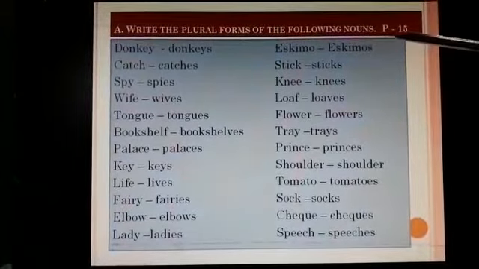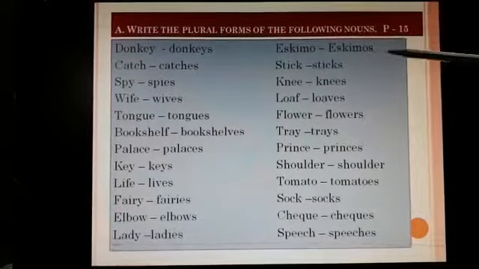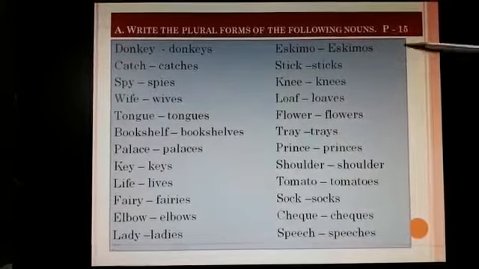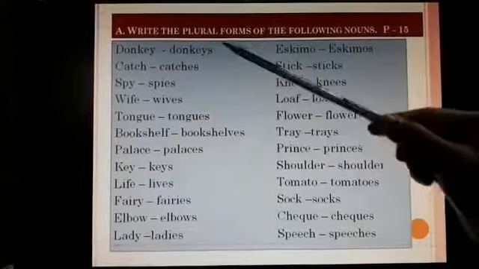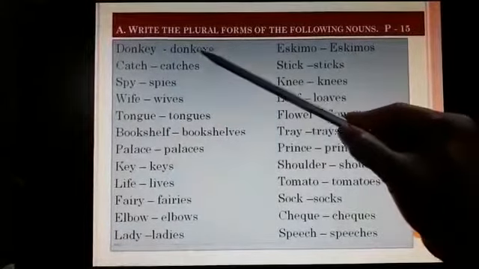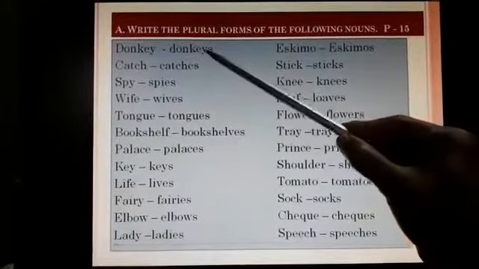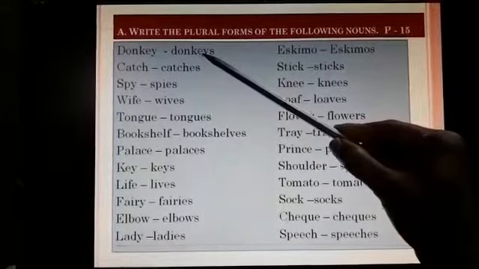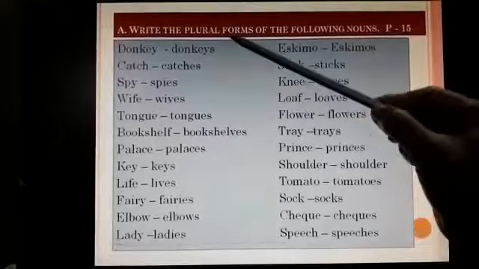Write the plural forms of the following nouns. So here I have given already the answers. You can write it in your textbook. Donkey, donkeys. So here we see I have not added IES because before the Y there is E. It is a vowel. So donkey, donkeys.